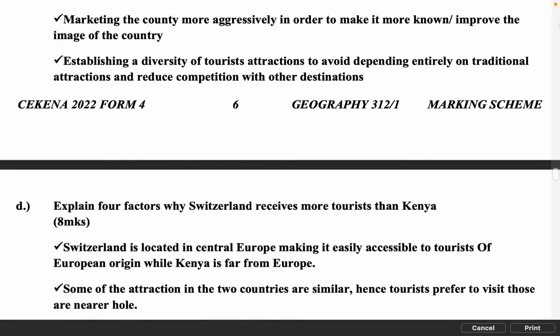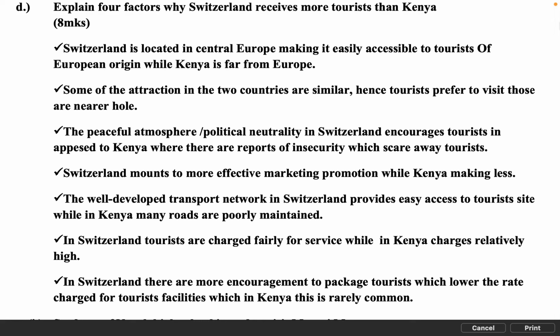D. Explain 4 factors why Switzerland receives more tourists than Kenya, 8 marks. Switzerland is located in Central Europe, making it easily accessible to tourists of European origin, while Kenya is far from Europe. Some of the attractions in the 2 countries are similar, hence tourists prefer to visit those that are nearer home. The peaceful atmosphere and political neutrality in Switzerland encourage tourists, as opposed to Kenya where there are reports of insecurity which scare away tourists. Switzerland mounts more effective marketing promotion while Kenya does less.